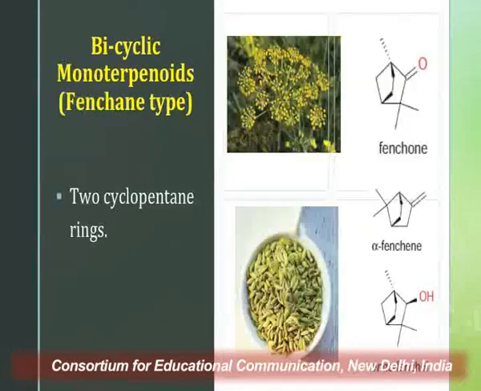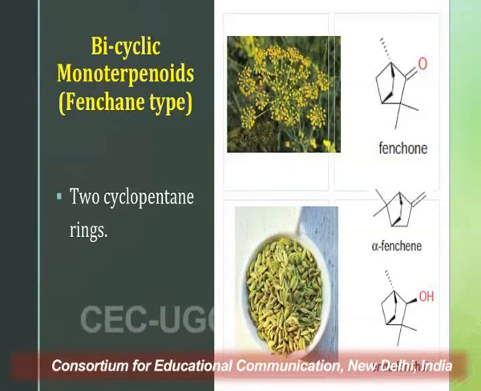Then we have a third subtype of bicyclic monoterpenoids, which are fenchane type, and they have two cyclopentane rings, where one cyclopentane ring is present within the other cyclopentane ring. The common example is a ketonic derivative, which is fenchone, and an unsaturated derivative, that is alpha fenchene, which are largely found in the volatile oils of fennel, which is Foeniculum vulgare, belonging to family Apiaceae, and commonly it is known as saunf.